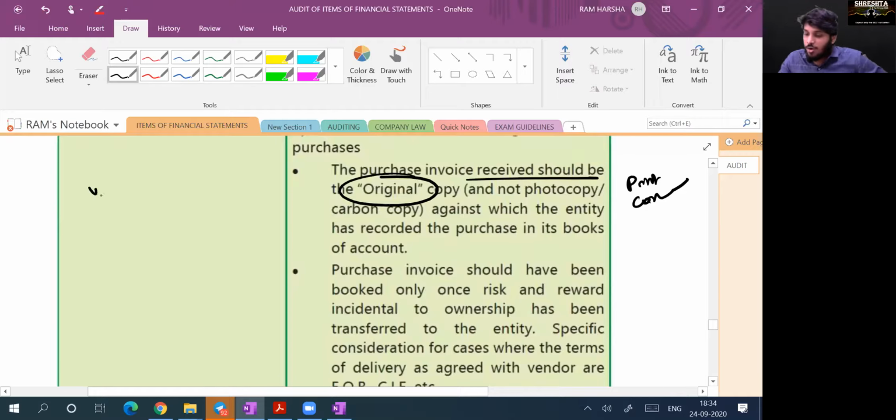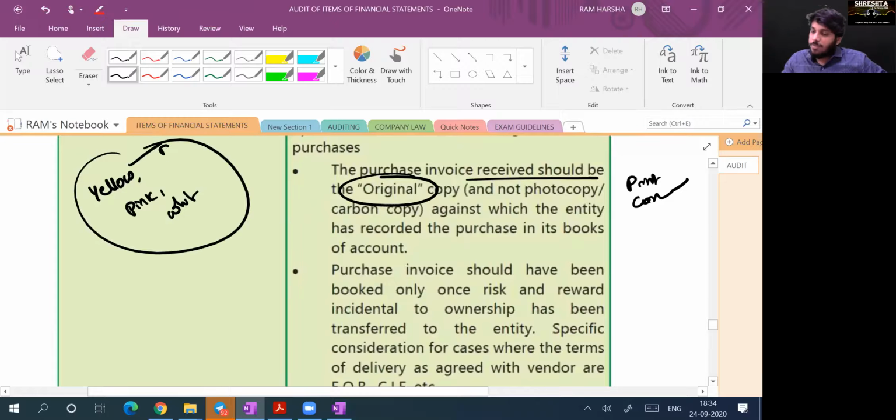Once upon a time, yellow color is original, pink color is duplicate, white color is duplicate, 3 copies. Yellow color is for buyer, pink color is for seller, white color is for transporter. In this way it will be there. But now all are same, three or five, same color. Earlier they used to have carbon papers in between and write bills. Now it is not there. Now it is completely electronic.